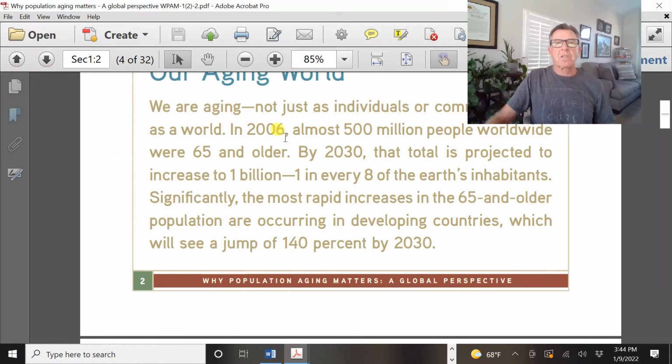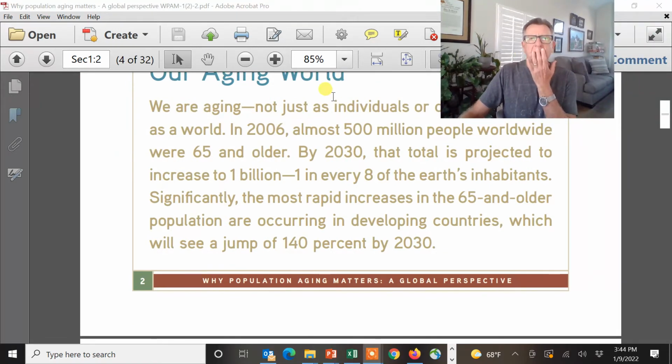There. Shock and awe is showing you right here. So this study was put out about 2015, but in 2006, 500 million people worldwide were 65 and older. By 2030, it's going to double to a billion.